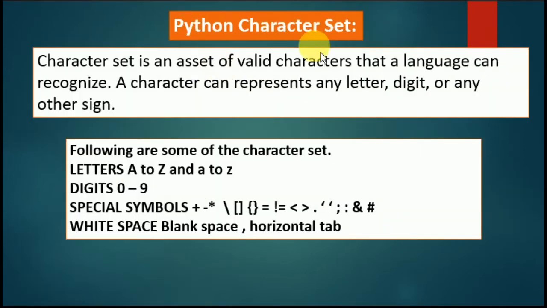Python character set. A character set is a set of valid characters that a language can recognize. Following are some of the character sets. Letters A to Z in capital and a to z in small. Digits 0 to 9, and combinations of these numbers. Special symbols: plus, minus, multiply, divide, exponent, brackets, square brackets, curly braces, different signs. These are special symbols. White space, blank space, and horizontal tab. The tab that you are using and blank space, these are called white space.